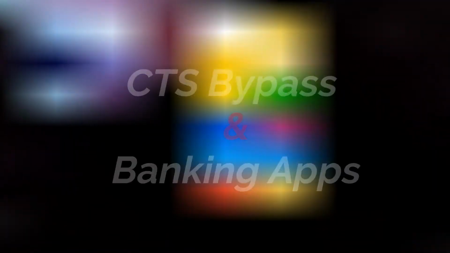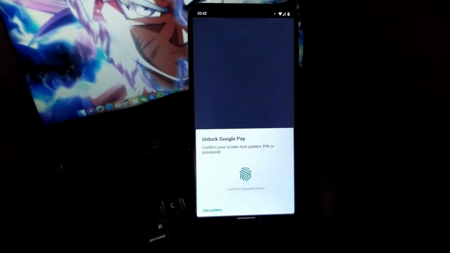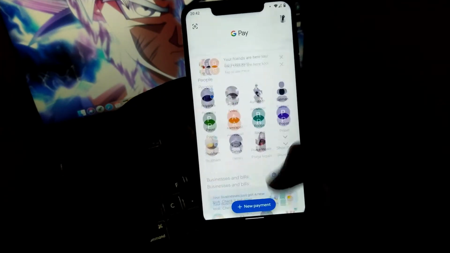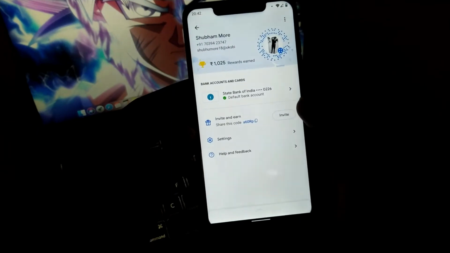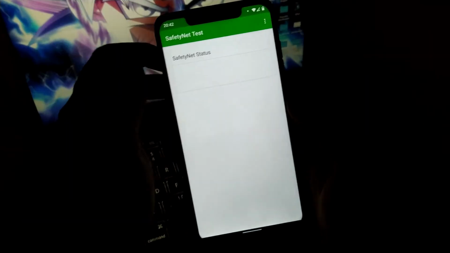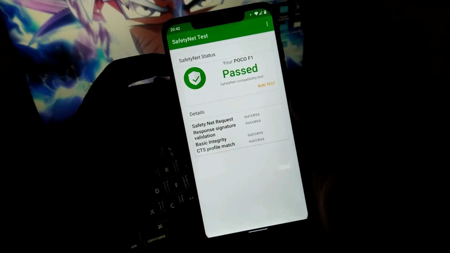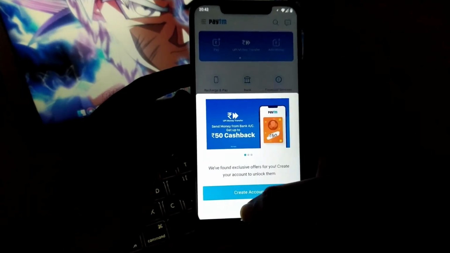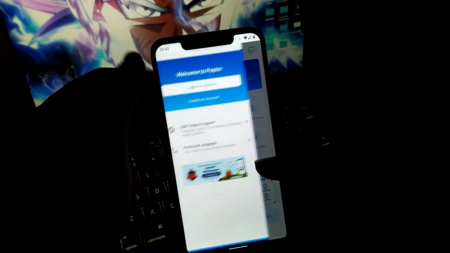Now let's talk about the CTS bypass and banking apps. Banking apps in this ROM work pretty fine, as CTS and SafetyNet checks get passed in this ROM by default. You don't need to flash any type of Magisk zip, or hide Magisk or any other application or banking applications. All the applications like Paytm, Google Pay work pretty fine in this ROM without any issues, and you can use it hassle free.